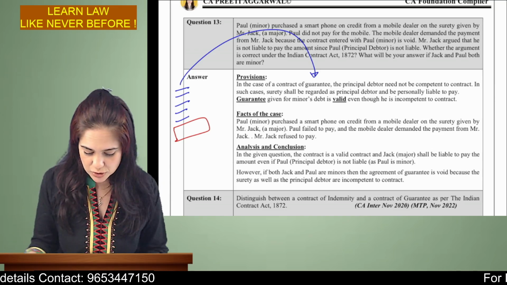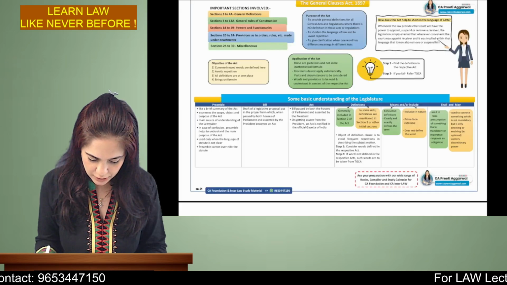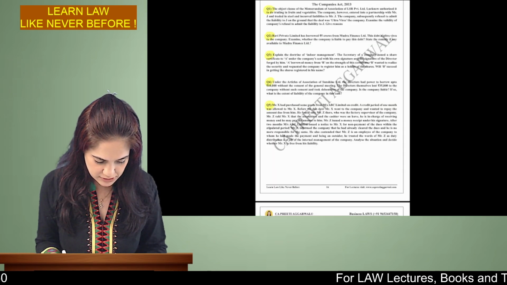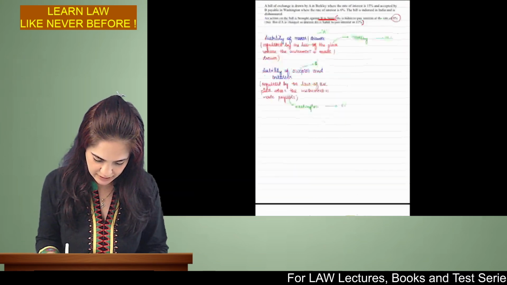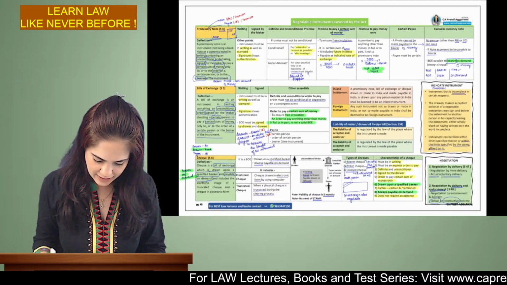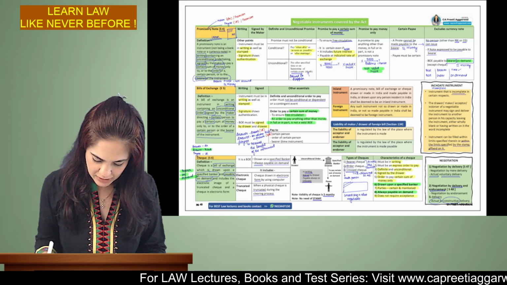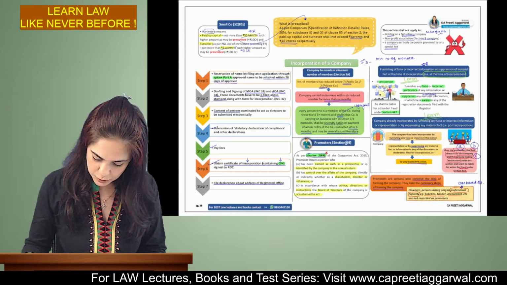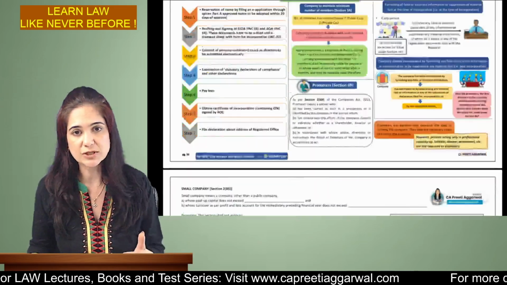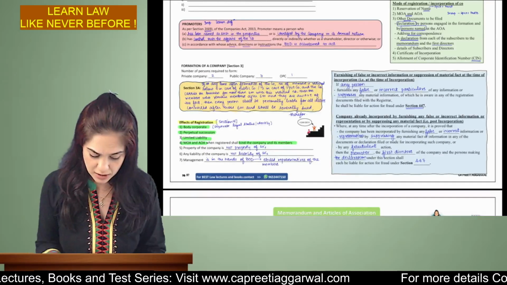We also have a revision chart book. This is my revision chart book for CA Foundation. There are so many books which are open in my tab. So this is the Negotiable Instruments Act. I also have a chart book which will help you to revise all the concepts in a very easy manner. After you read the chart, I have also given you space to write and practice.